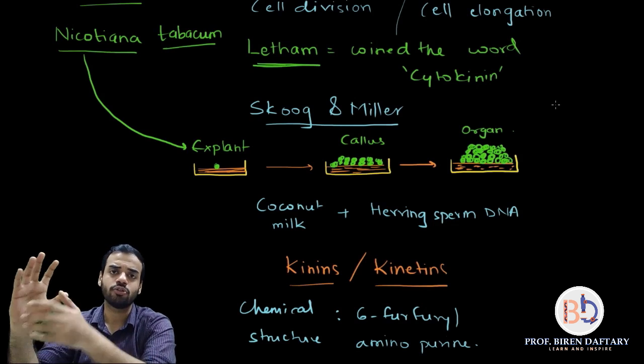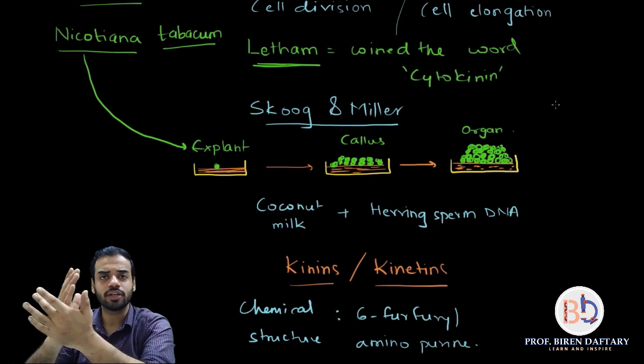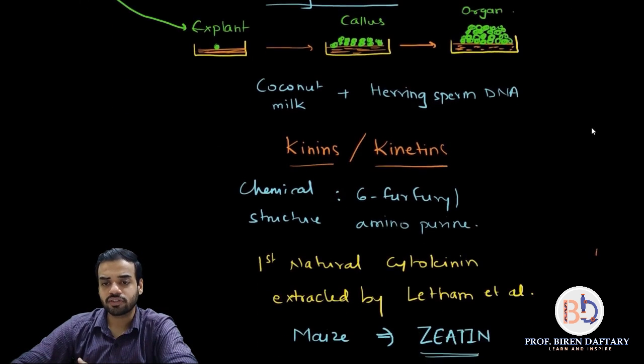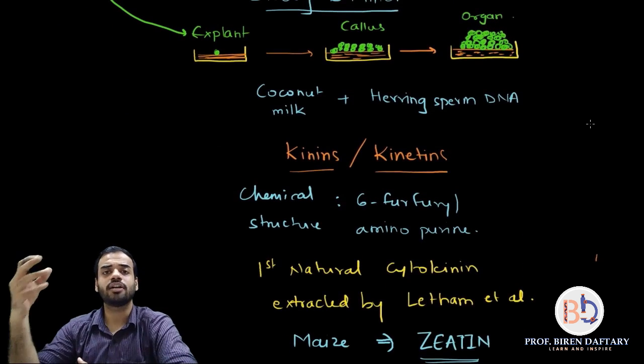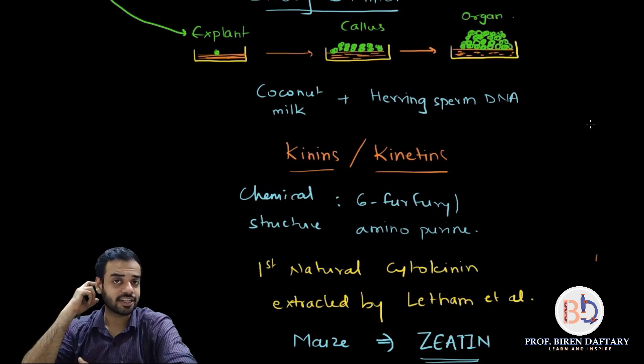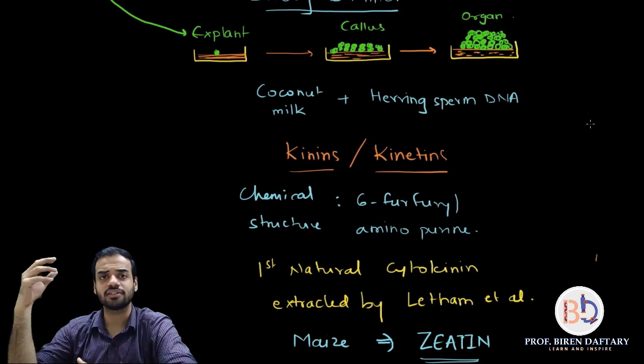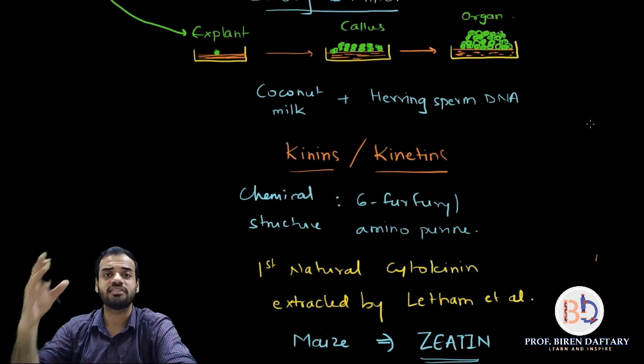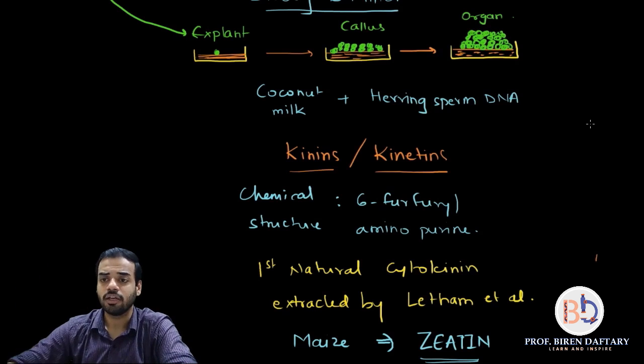I have already shown you what the change in the structure will be. The next part we studied today was the first natural cytokinin which was extracted. It was extracted by again Latham and his co-workers, and it was called zeatin. Why? Because it was extracted from Zea mays, or maize.